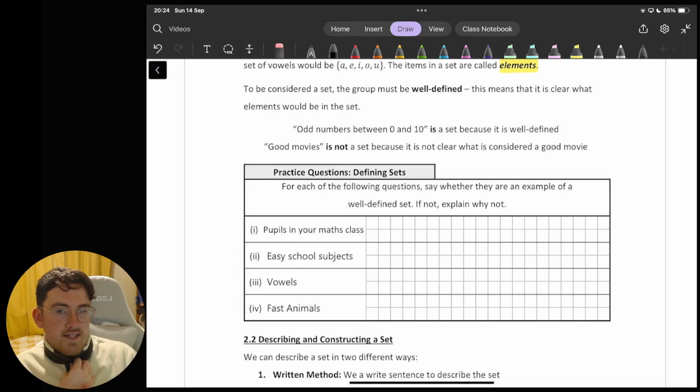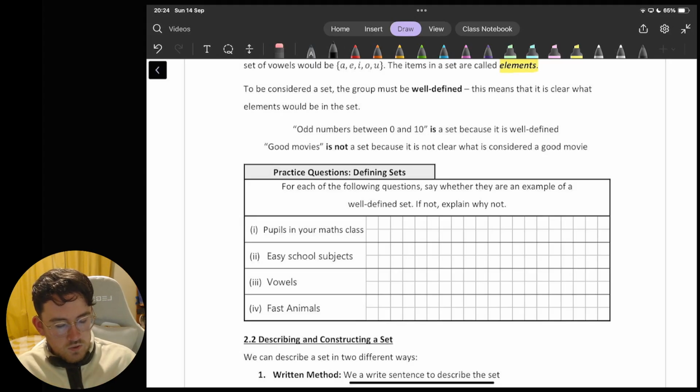So let's do some practice. So looking at defining some sets. All we're doing in this question is we need to say whether these are examples of a well-defined set or not, and if not, to explain why not. Okay, so I'm going to do these questions. Obviously, these are the questions that are in your notes, so you might want to stop and pause here if you haven't done the question already, and then if you're confused you can watch on to have them explained.